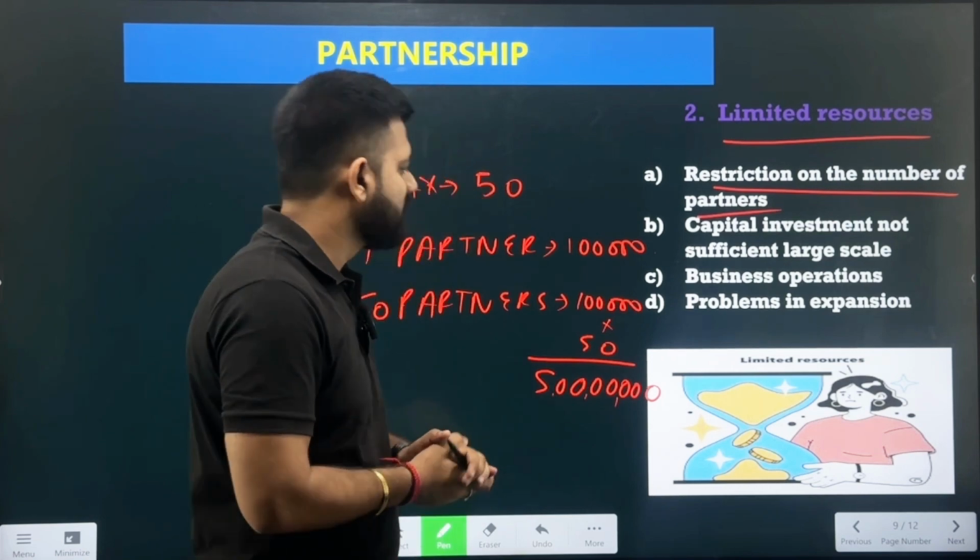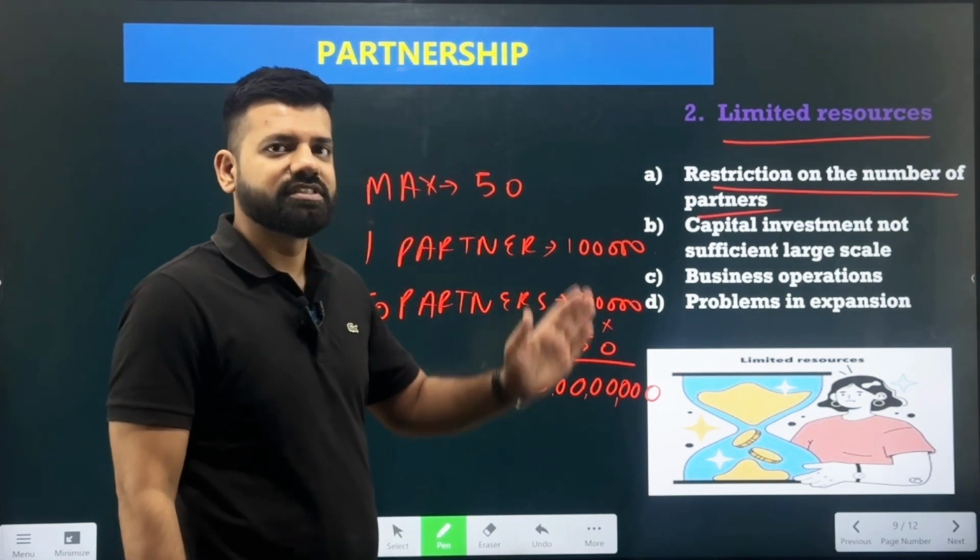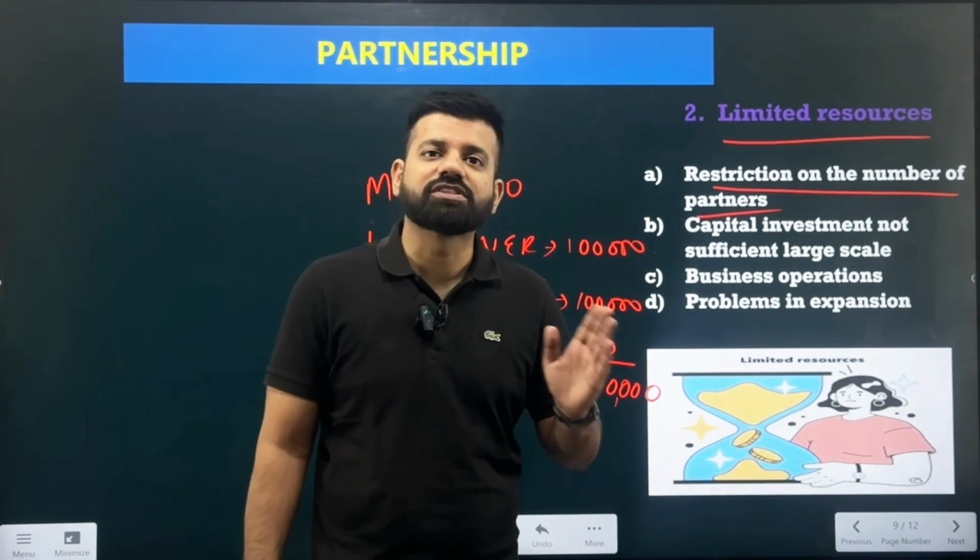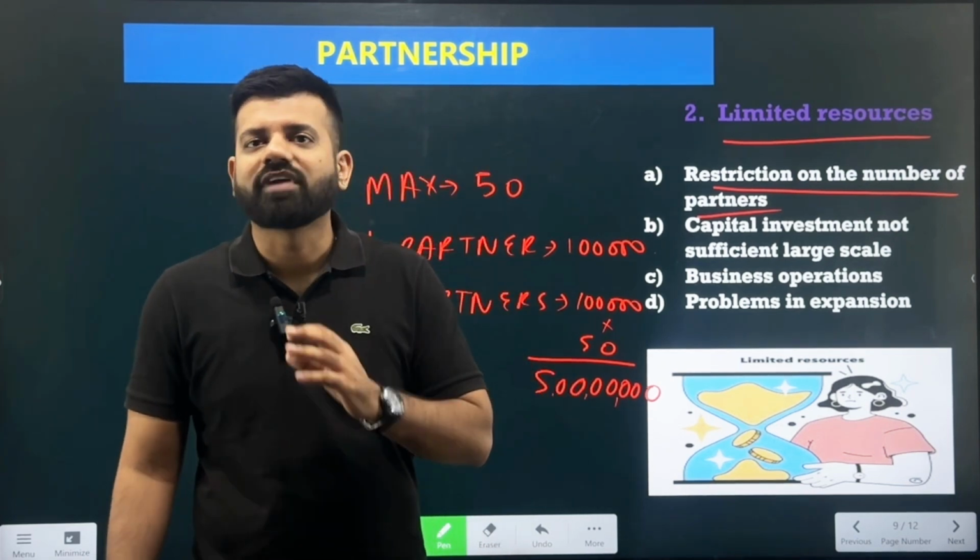Why? Because they can enjoy the facility where they can invite the public to apply for their shares in the company, and they can get the amount which they require for their business. So over here we can see that because the partners are restricted, which is just 50, the partnership is restricted to gain only a limited amount of capital for the business.